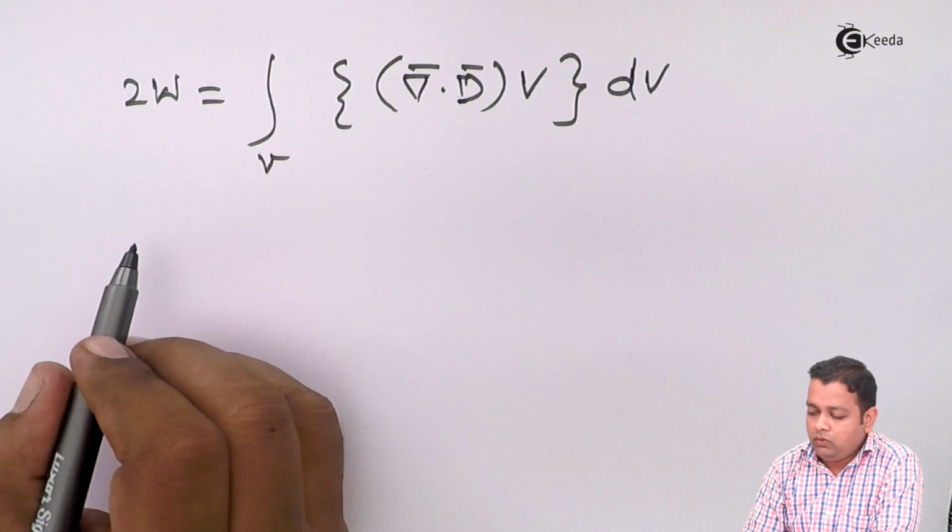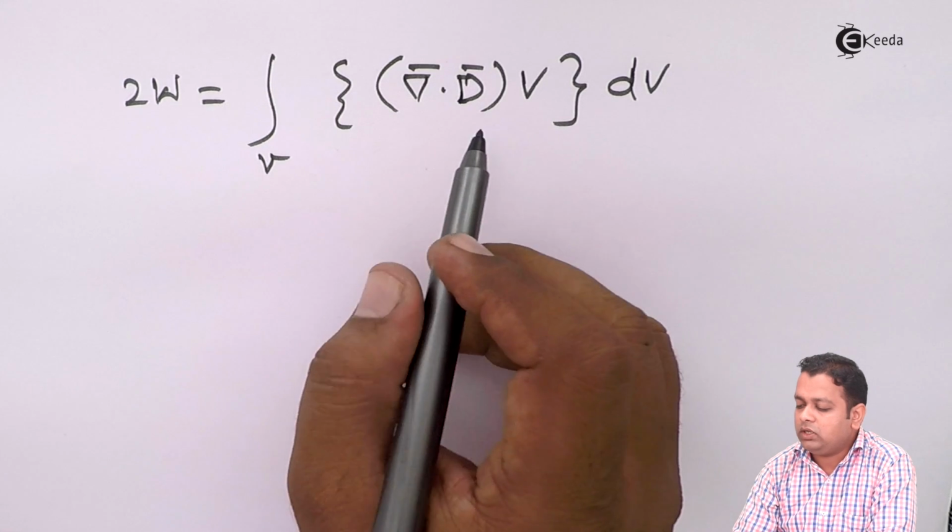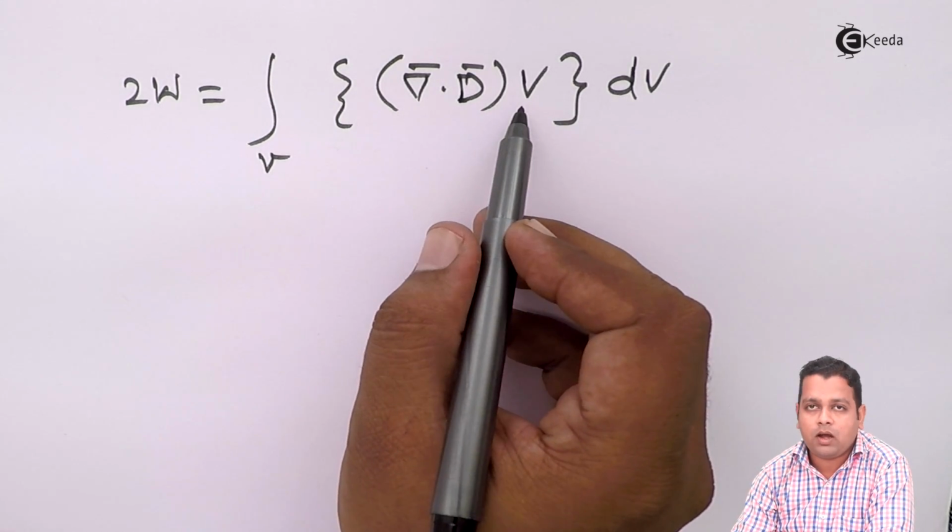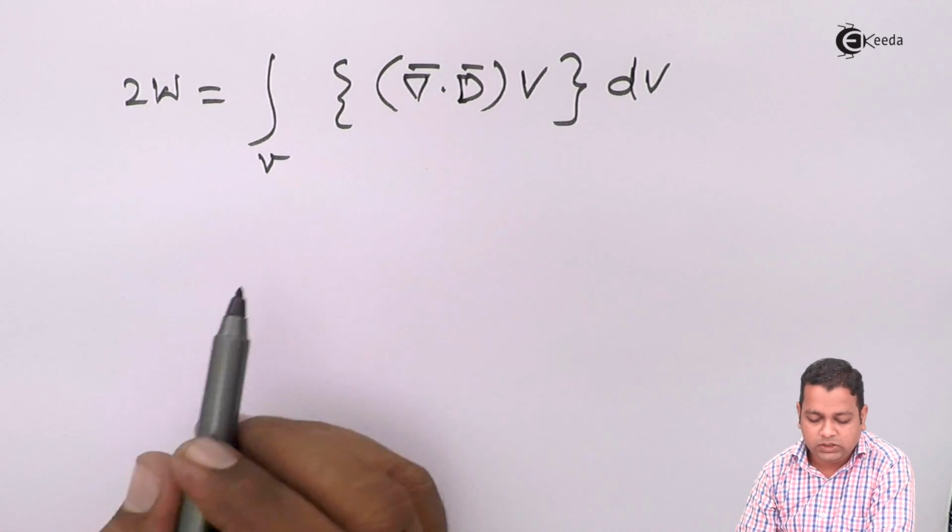Now we have the vector identity to deal with divergence of D bar and the scalar electric potential.